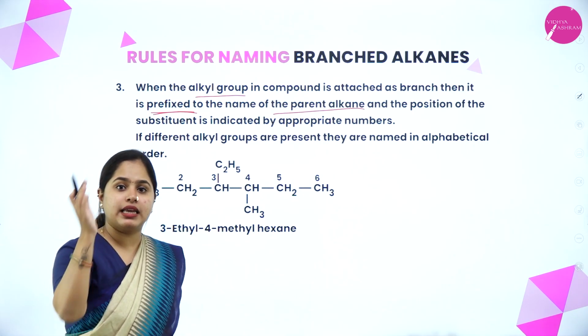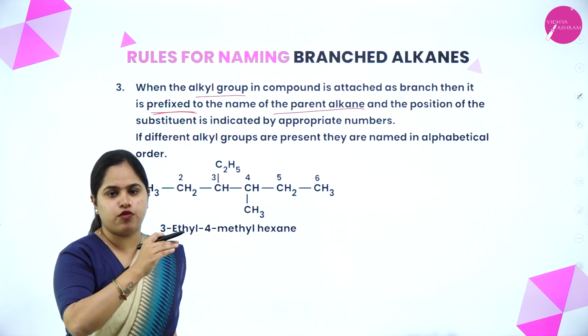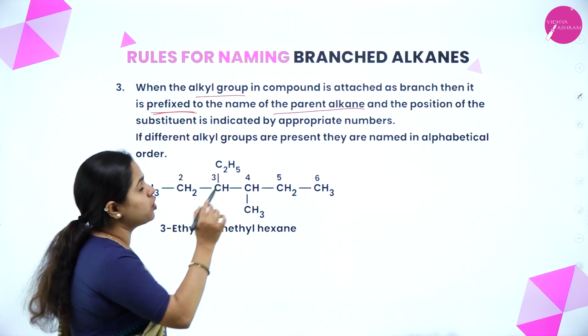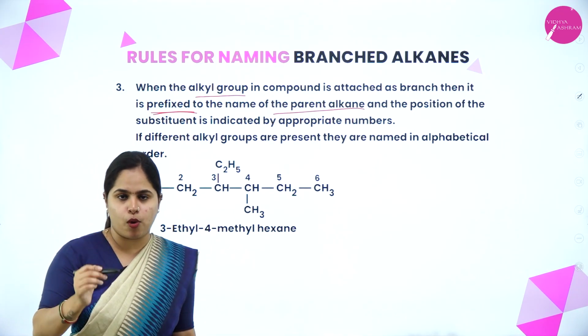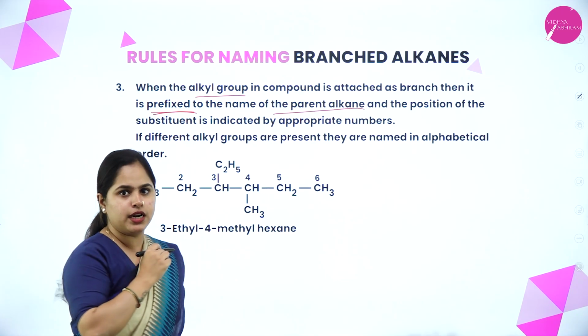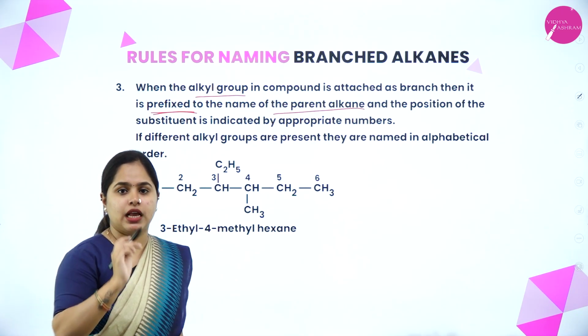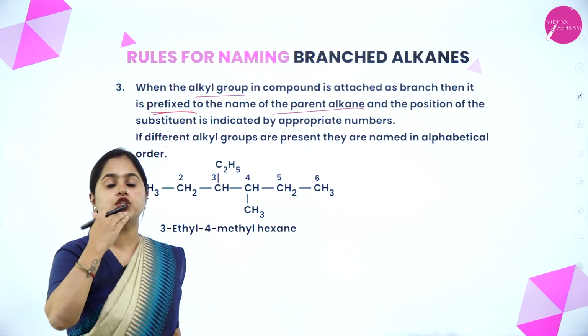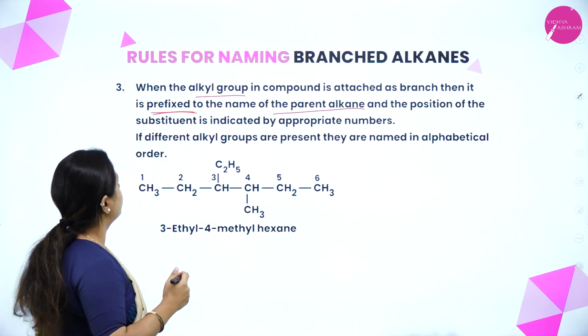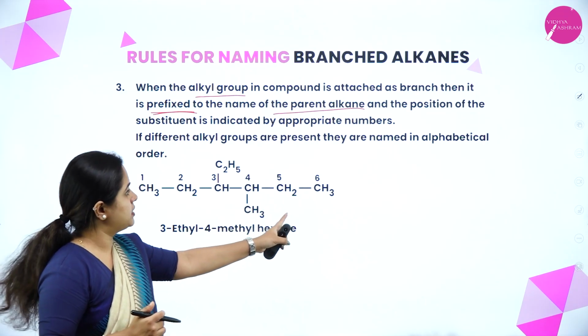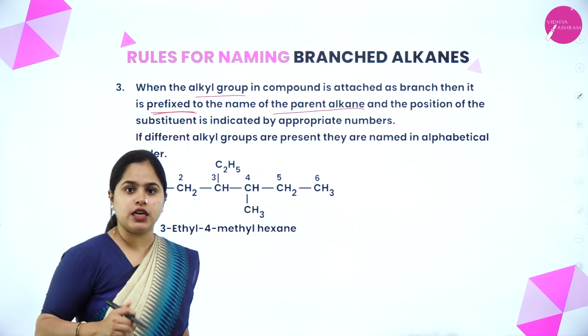You write the parent alkane after that. Prefix means it is before that, right? Prefix and the position of the substituents is indicated by appropriate numbers. We numbered the carbon atoms, right? So based on the numbering, on which carbon atom the methyl group or the alkyl group is present, that also has to be mentioned, right? If different alkyl groups are present, they are named in alphabetical order.